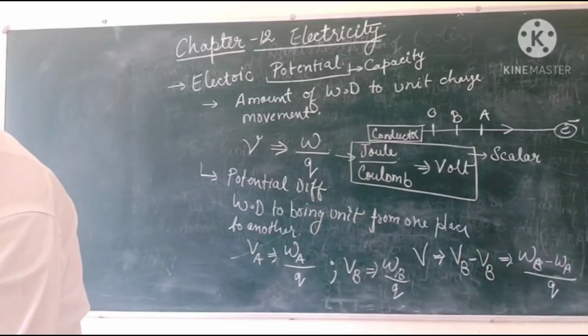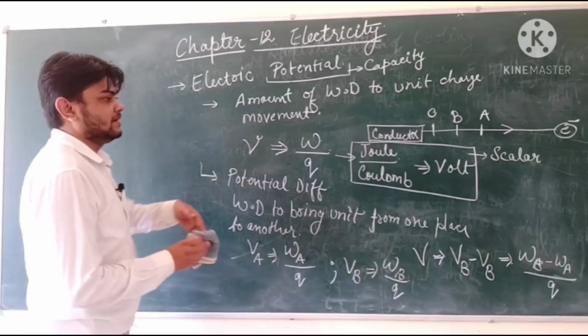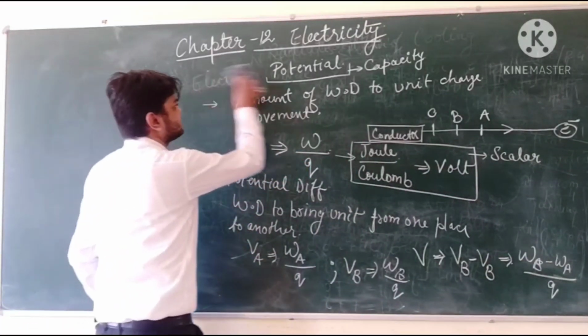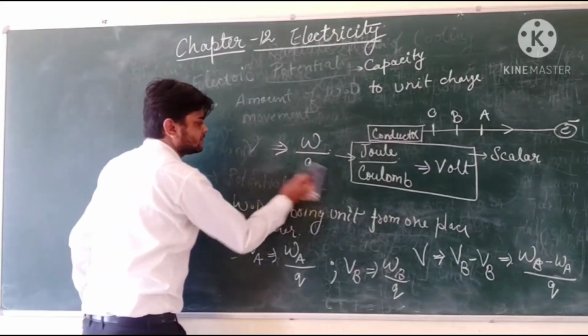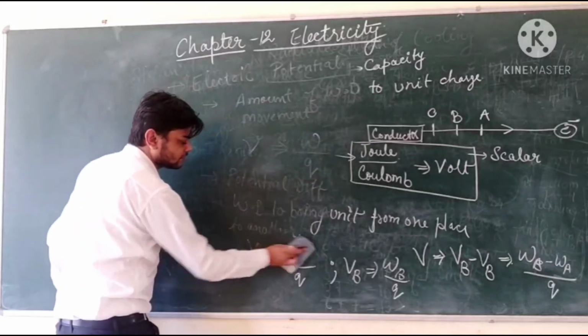When we combine these two, electrical current and electrical potential together, we get a relation which is known as Ohm's law.